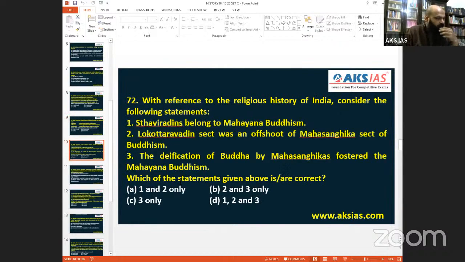Then comes 72. With reference to the religious history of India. Now, the good thing about this year's question is they have made it very identifiable: religious, cultural, social, likewise general history. They are putting it up in that form. It is a kind of straightforward question. So with reference to the religious history of India, consider the following statements. Sthaviravadins belong to Mahayana Buddhism. Not at all. Sthaviravadins are Hinayana. So 1 is out.